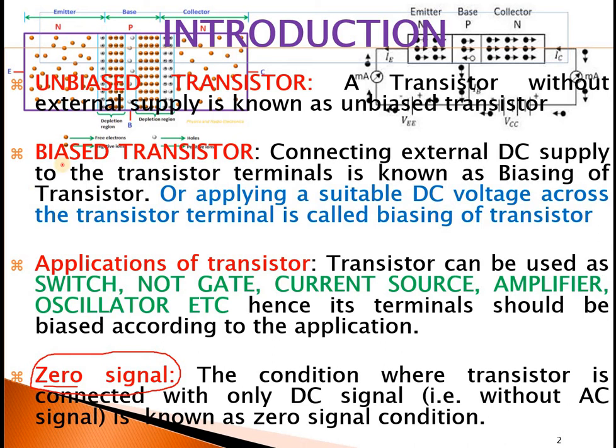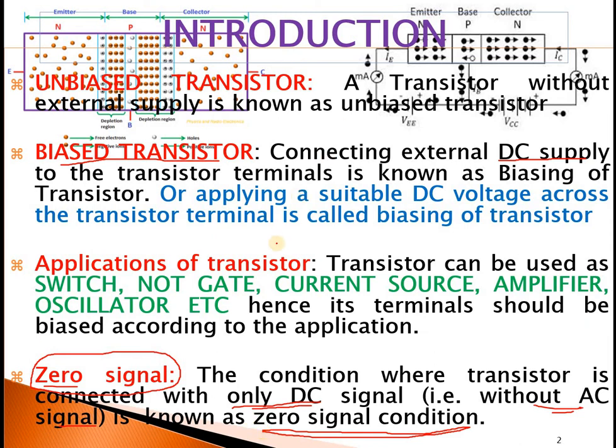As I said, biasing of transistor means connecting a DC supply. Here I have not mentioned anything about AC. So, the condition where transistor is connected with only DC signal, that means AC is absent, without AC signal, is known as zero signal. Zero signal condition is very important for amplifiers.